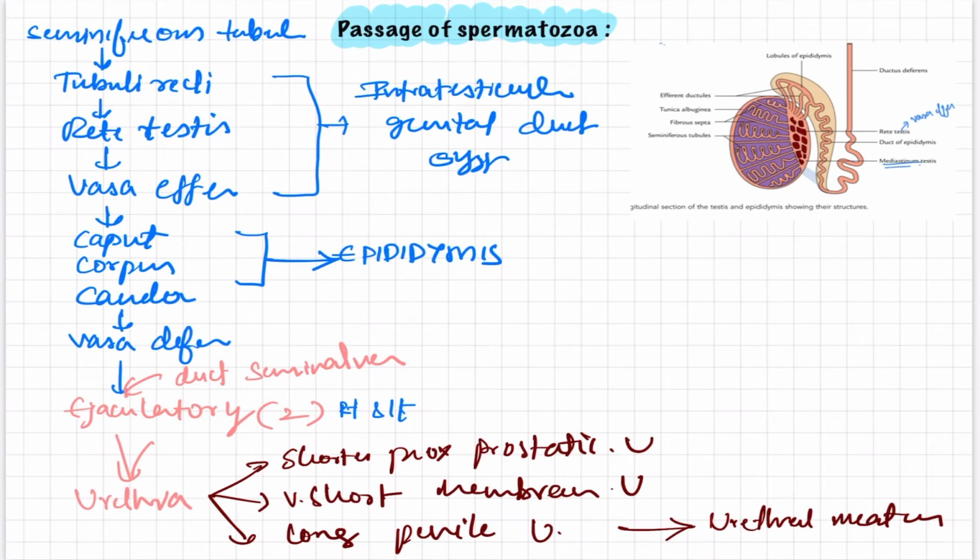This is all the passage of the spermatozoa, going from the seminiferous tubule to the external body, and if copulation occurs, it will enter into the vagina of the female. So this is all the passage of the spermatozoa.